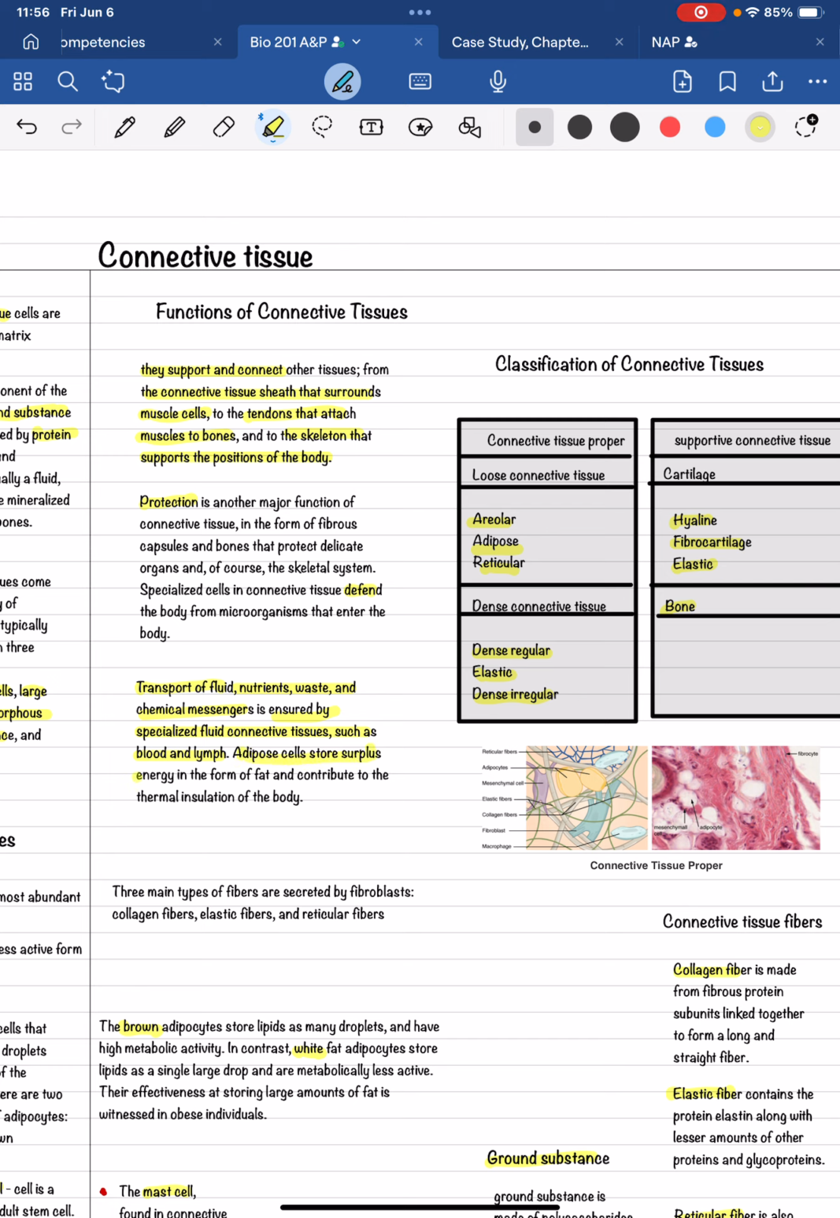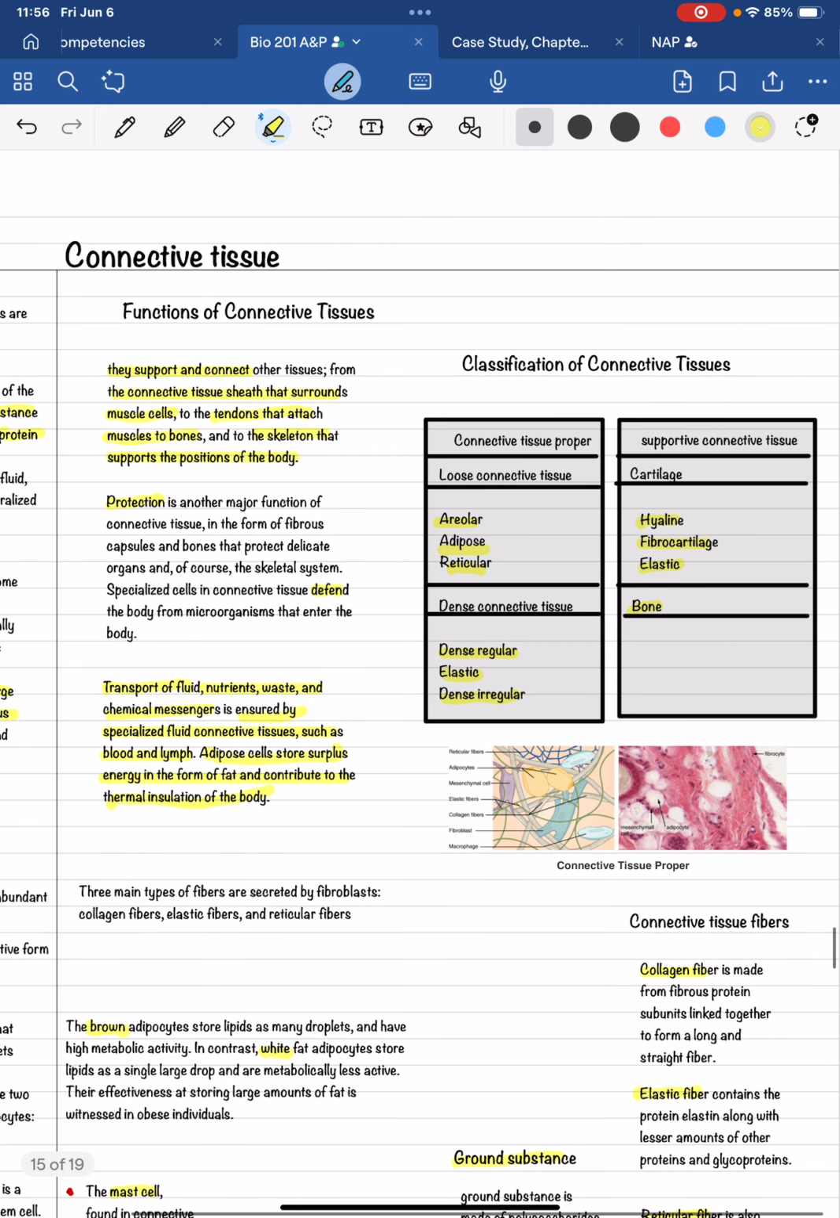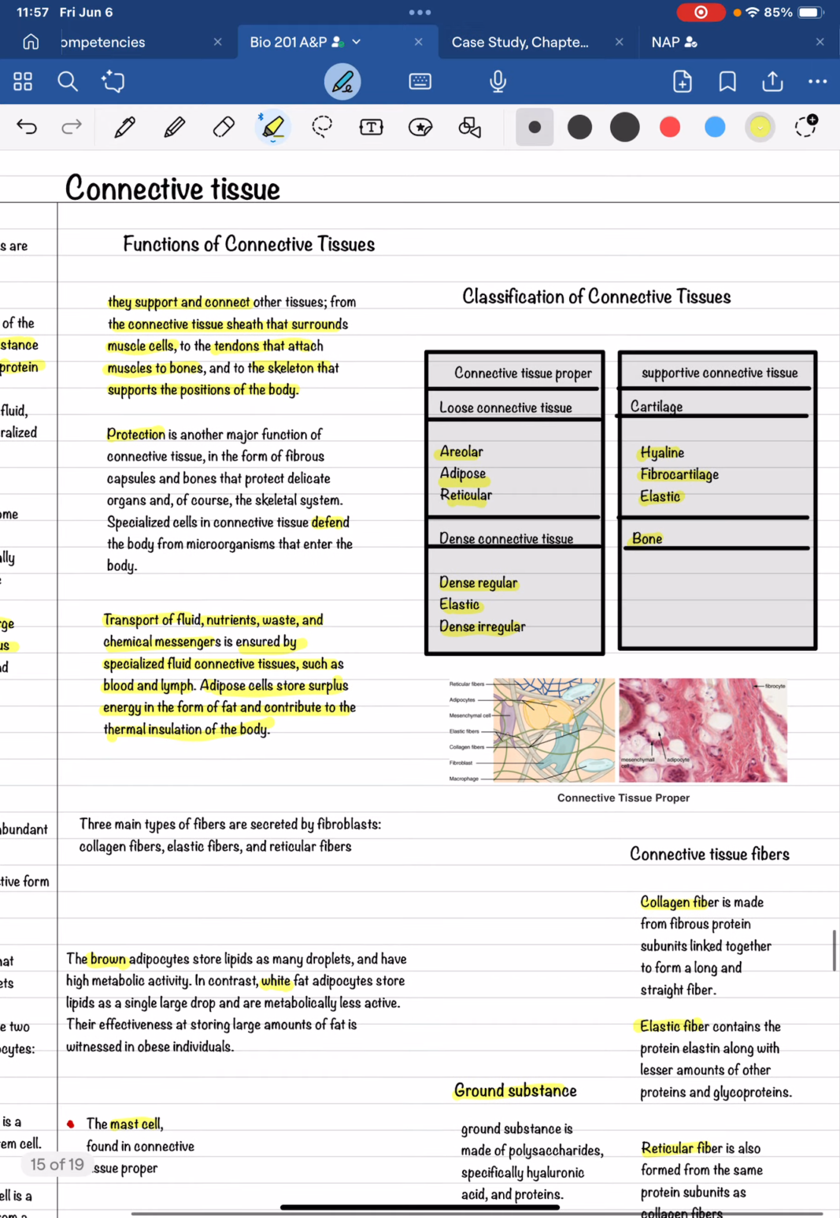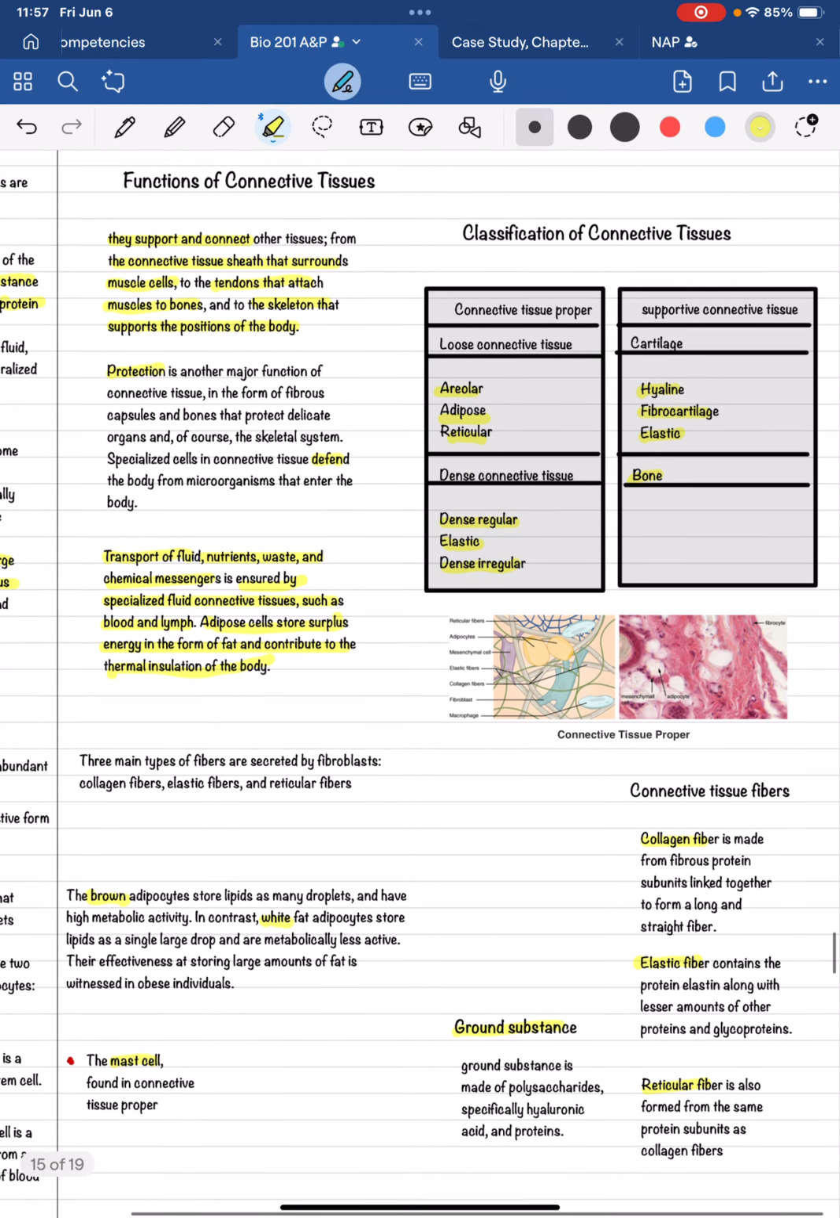Adipose cells store surplus energy in the form of fat and contribute to the thermal insulation of the body. So, classification of connective tissues: you have connective tissue proper, which includes loose connective tissue and dense connective tissue, which each have 3 types. Supportive connective tissue is your cartilage, there are 3 types, and your bone. There's also fluid connective tissue, which is blood and lymph.